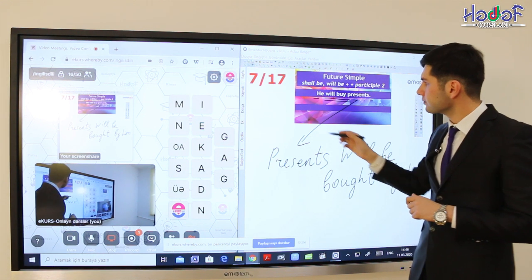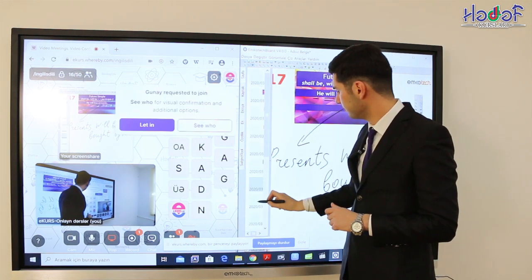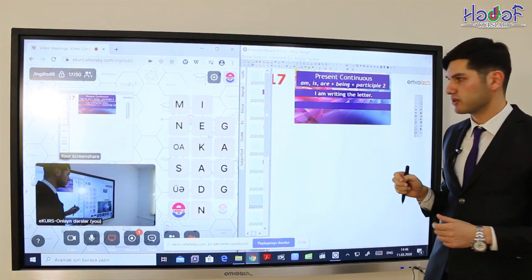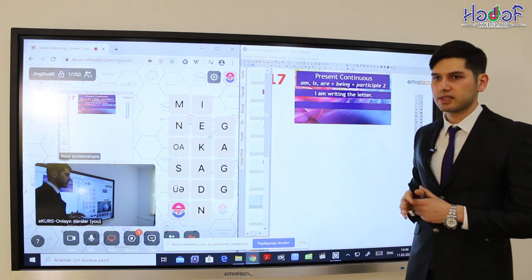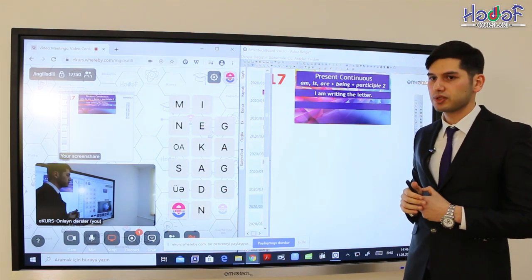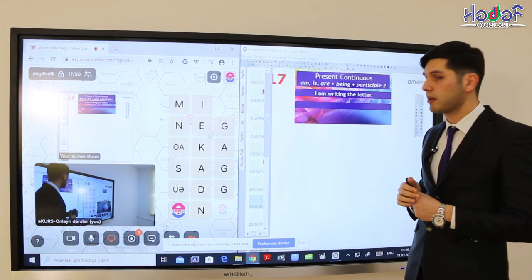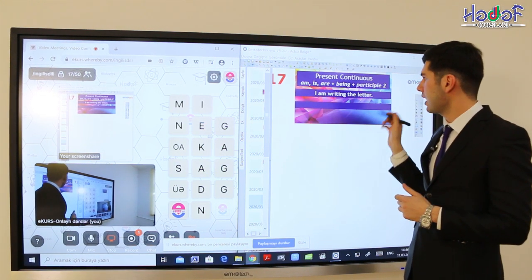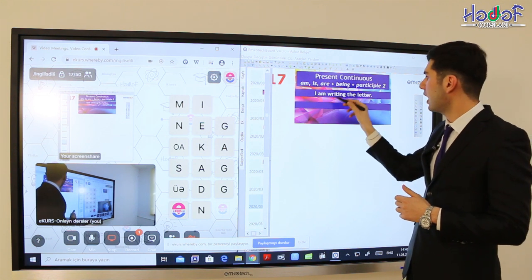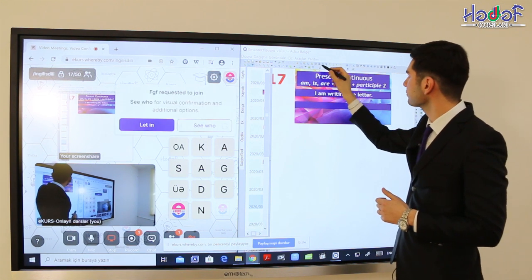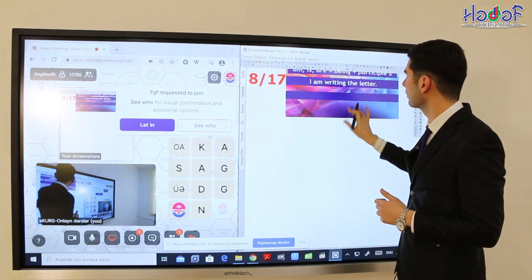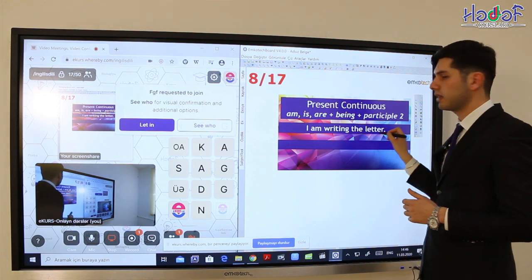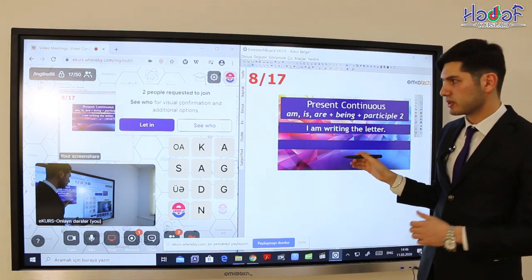Now let's see. Next tense form. This is the present continuous. How can we create present continuous? In this case, we use am, is, are, plus being, plus participle two. Now let's see. For example, I'm writing the letter. Okay. I'm writing the letter. This is the present continuous tense form.